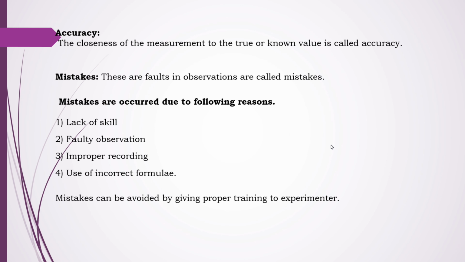So accordingly, the mistake can be avoided by giving proper training to the experimenter or performer who is performing that experiment. That is the most important one. We have to give proper training to the experimenter or performer so as to avoid the mistakes while doing the practical or taking the observations.